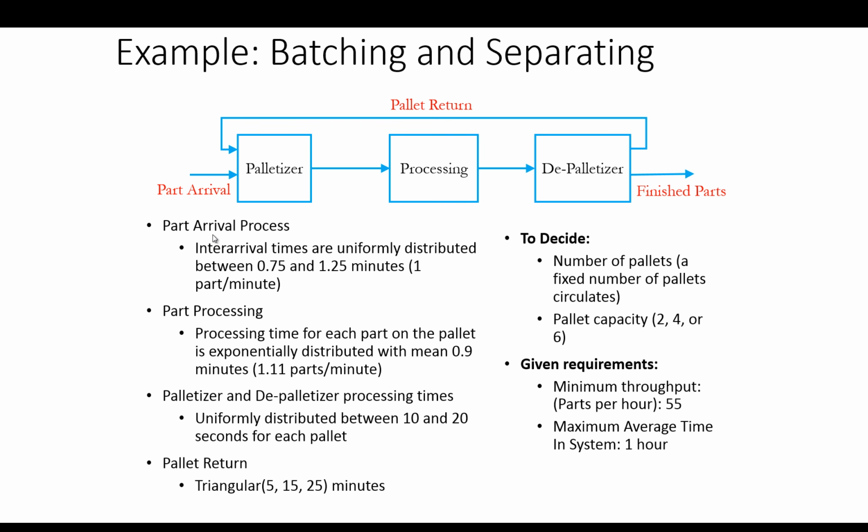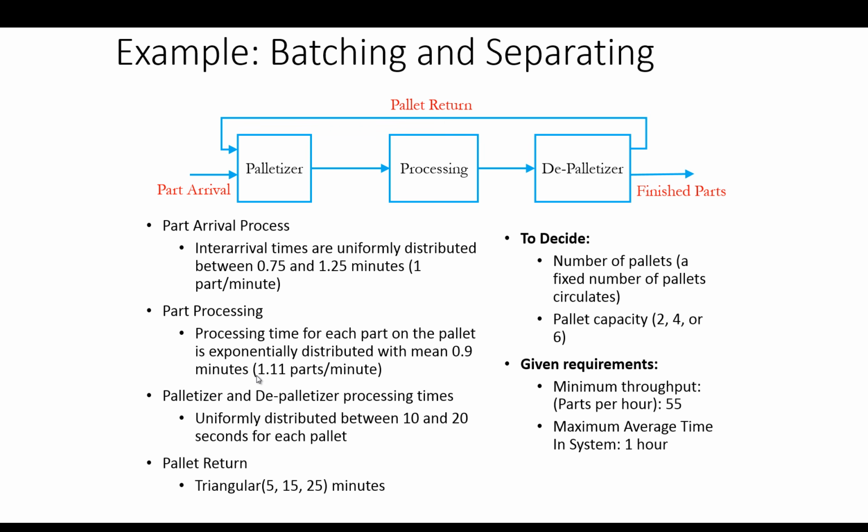In terms of the arrival process, we have an inter-arrival time that is uniformly distributed between 0.75 and 1.25 minutes. So the average inter-arrival time for individual parts is 1 minute. We have a batch processing station here, and the processing time for each part is exponentially distributed with mean 0.9 minutes.